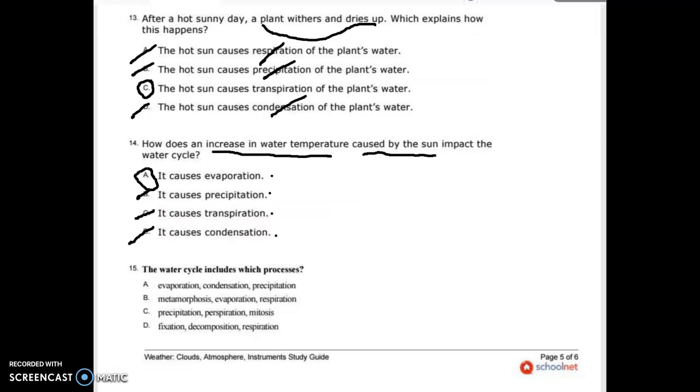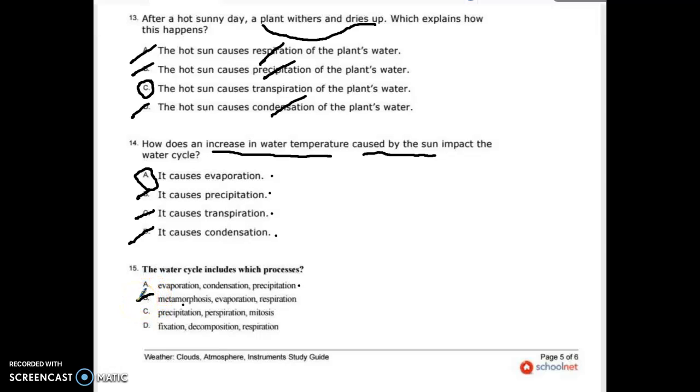15. The processes of the water cycle. A says evaporation, condensation, and precipitation. Those all sound fantastic to me because they do sound like that. And like I've said before, I hate it when the answer is A. I always get nervous. Okay, metamorphosis. Well, we know that's not the answer.